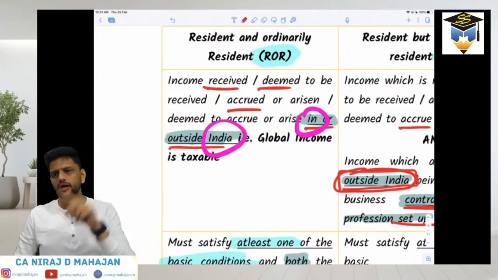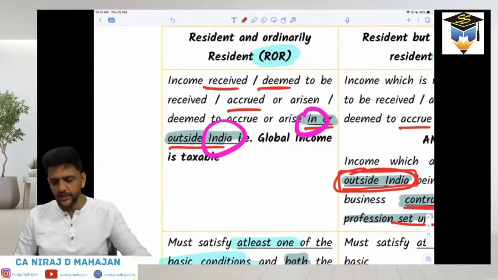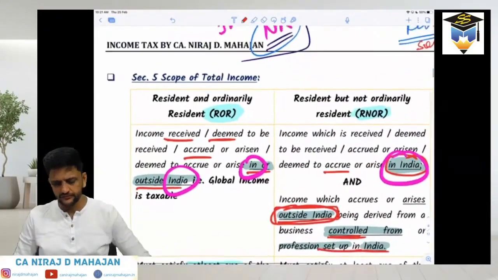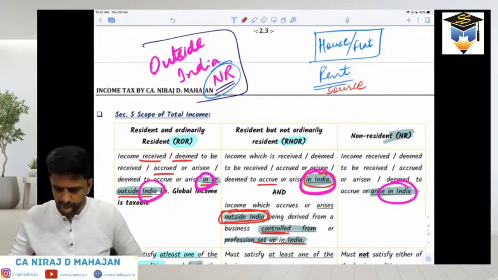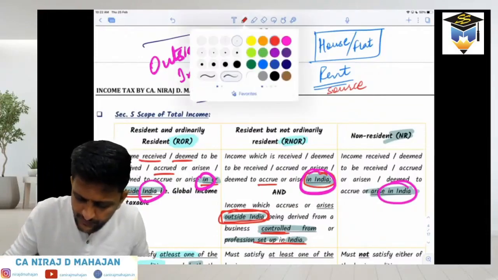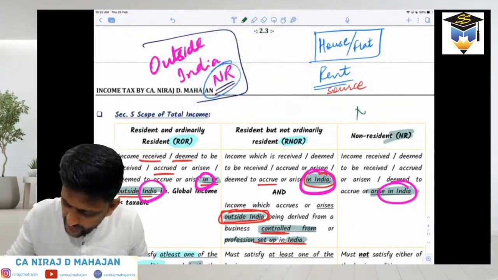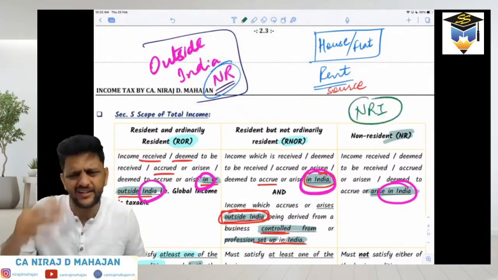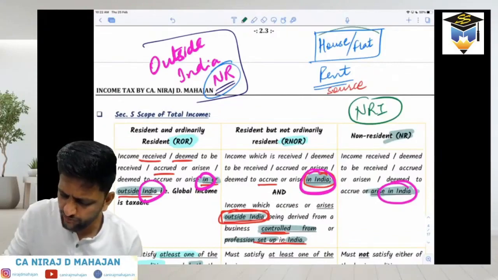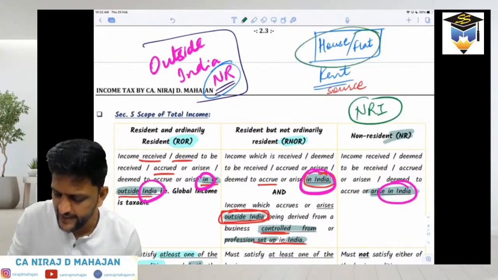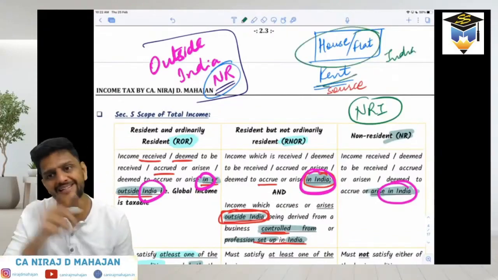Depending on whether you are ROR, RNOR or NR, some income will be taxed or not taxed in India. So again, I'll repeat the same thing. If there is an NRI, non-resident Indian, or any foreign citizen, anybody, if they have a house or flat in India and they're earning rent income, it will be taxed in India.